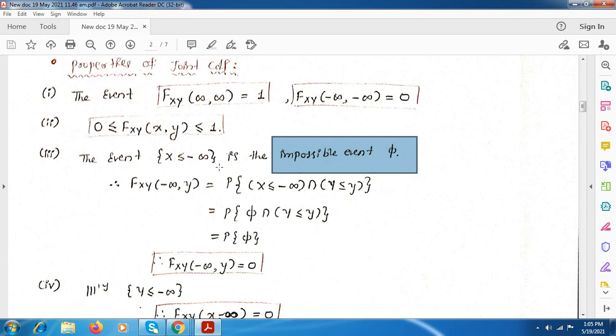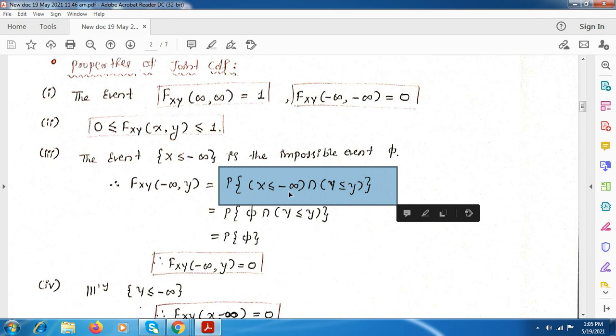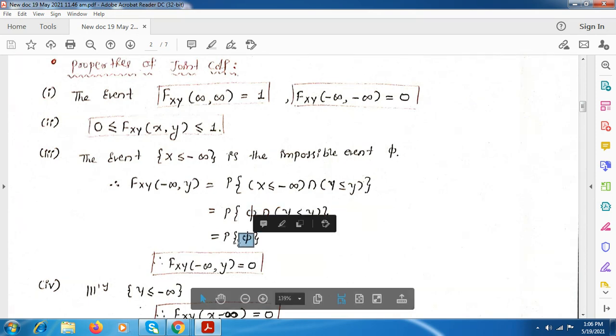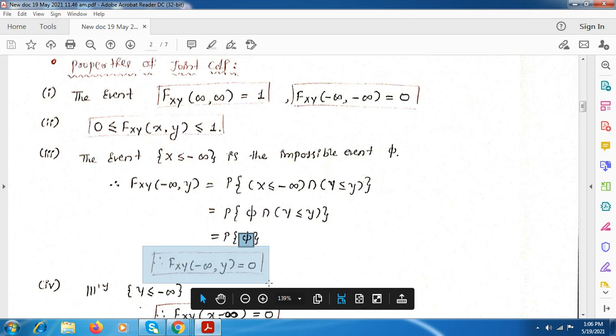So what will be the common term between phi and y less than or equal to y? We have no values, which means it is null. That is, the probability of null is equal to 0.